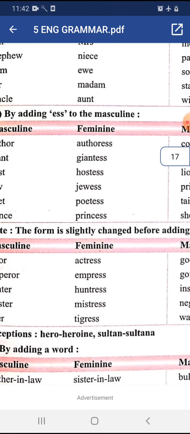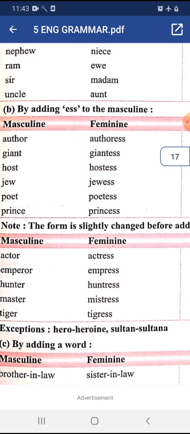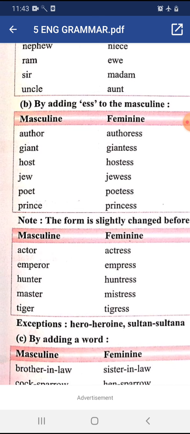Note, the form is slightly changed before adding ess. In some of the words, when we add ess to change it into feminine gender, we make some changes. That is, some of the feminines are formed by adding ess to the masculine after omitting the vowel of the last syllable of the masculine.